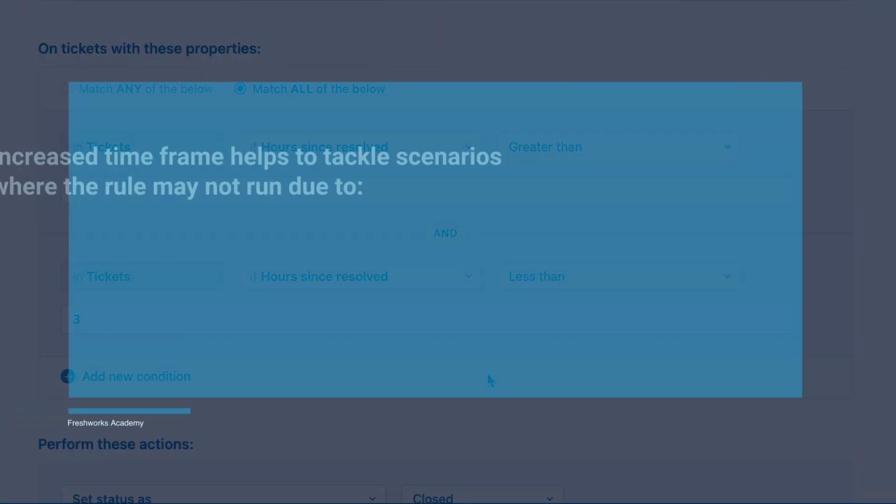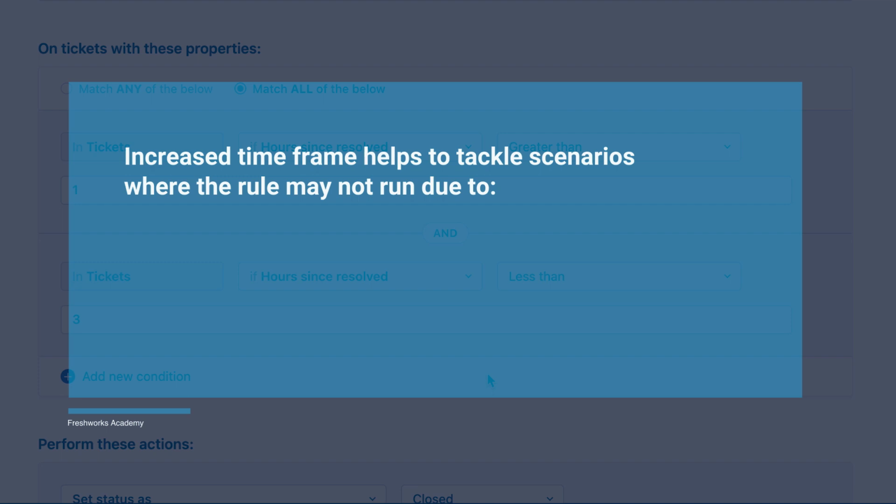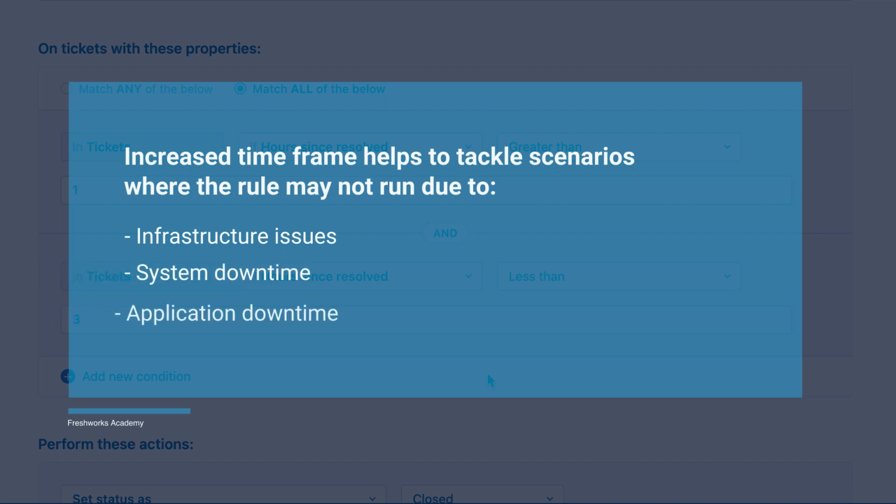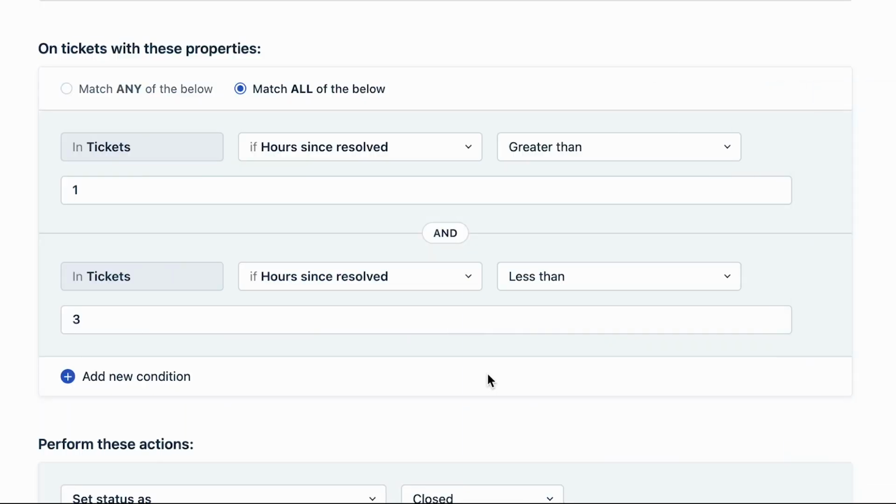The increase in the time limit to 2 hours will help to manage edge case scenarios where the rule may not run in this interval due to infrastructure issues, system downtime, application downtime. However, this also poses the risk of sending the notification email twice. Since time triggers are scheduled to run every hour, this automation will trigger twice between this interval of 2 hours.